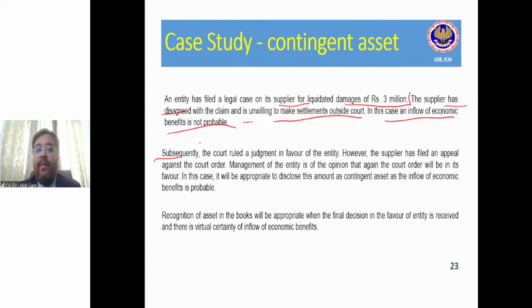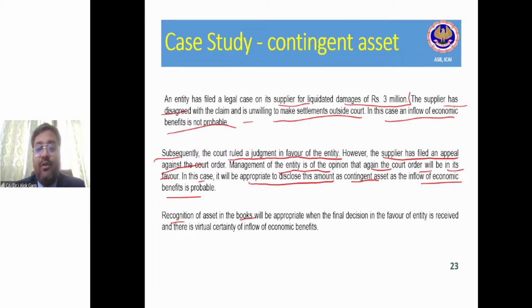Subsequently, the court ruled a judgment in favor of the entity. However, the supplier has filed an appeal against the court order. The lower court has allowed in the favor of the entity, but the supplier went to the higher authority against this order. Management of the entity is of the opinion that again the court order will be in its favor. In this case, it will be appropriate to disclose this amount as contingent asset as the inflow of economic benefit is probable.